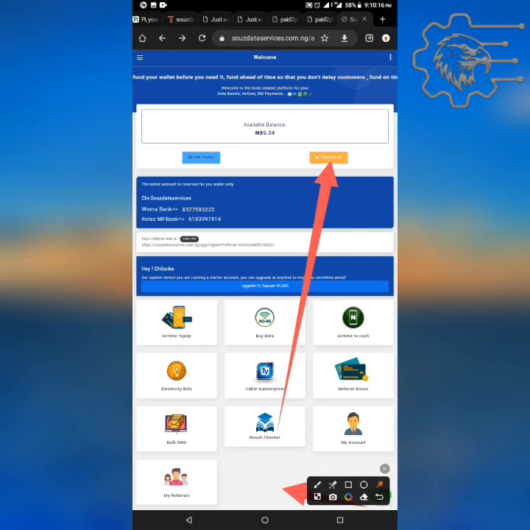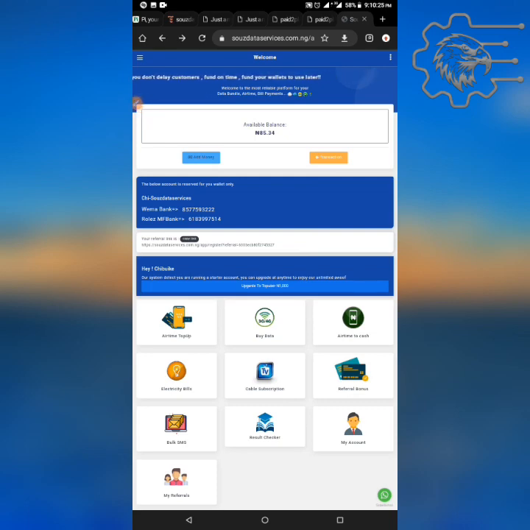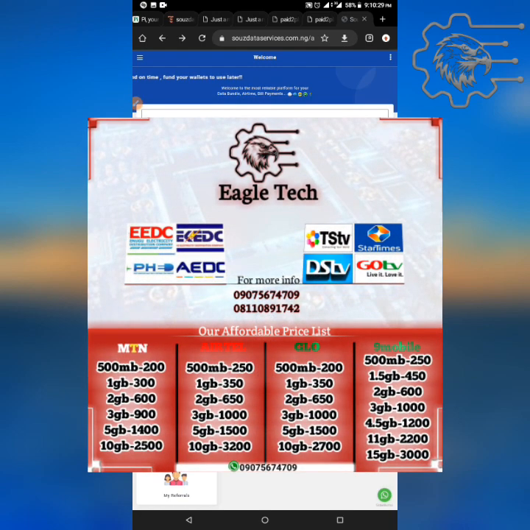So how do you make money from here? As they're selling 1 gig here for 125, 225, you can sell 1 gig to people for 350 or 300. That's how I sell mine. As you can see my logo, that's my own logo. I added some money and I sell. That's my own gain. I have a little gain of about 70 naira or 80. It's big money, of course, because when you sell at least 1 or 2, you make 1 gig now for yourself.